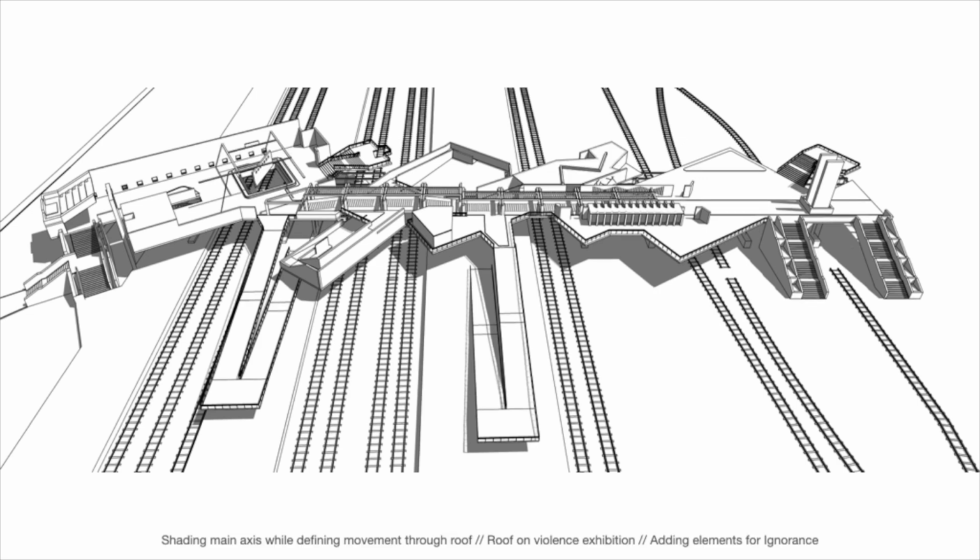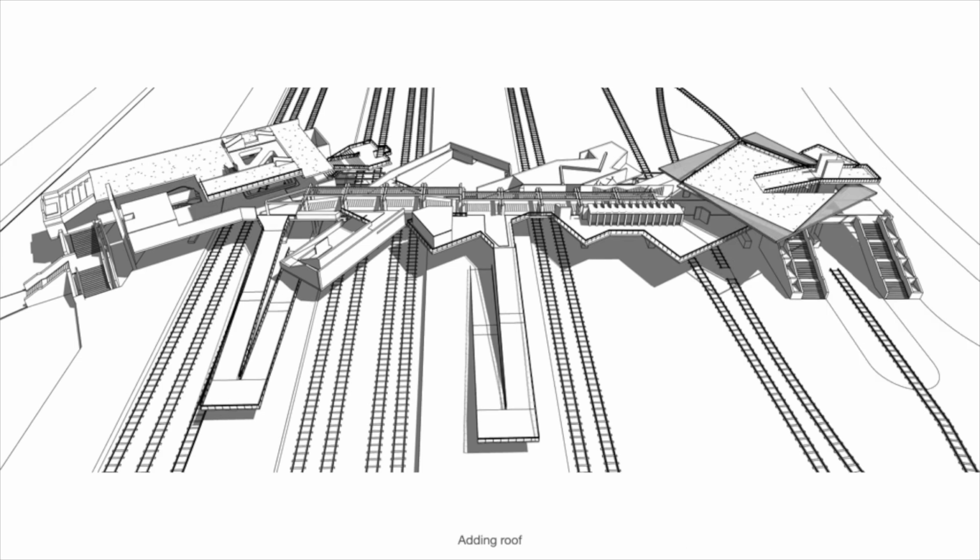Further moving, we add shading through the main axis, defining movement through the roof, and the violence exhibition has been added on this one. We also add the element of ignorance, a wall hanging from the roof, which breaks the basic notion of building a wall, that a wall begins from below, but in this case the wall is coming from above. That breaks basic notions and depicts the ignorance of a person that can be built in many ways. And then we added a roof on the left side, on the ignorance and the mess.